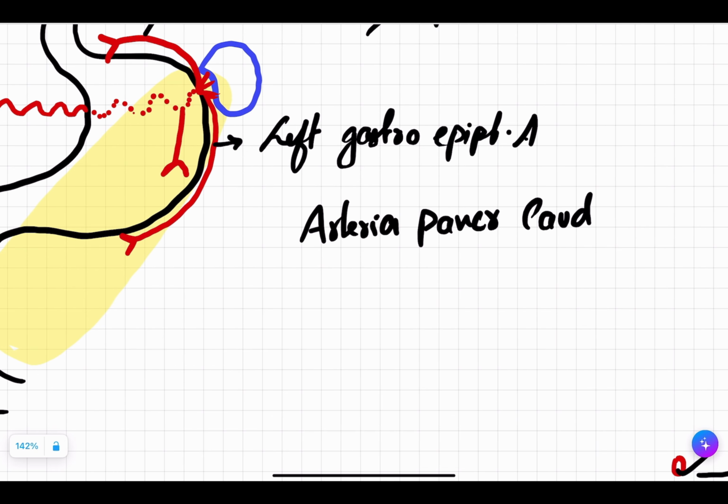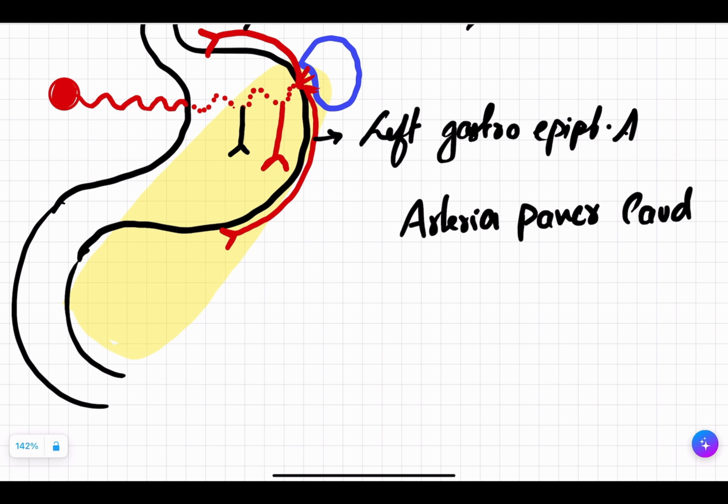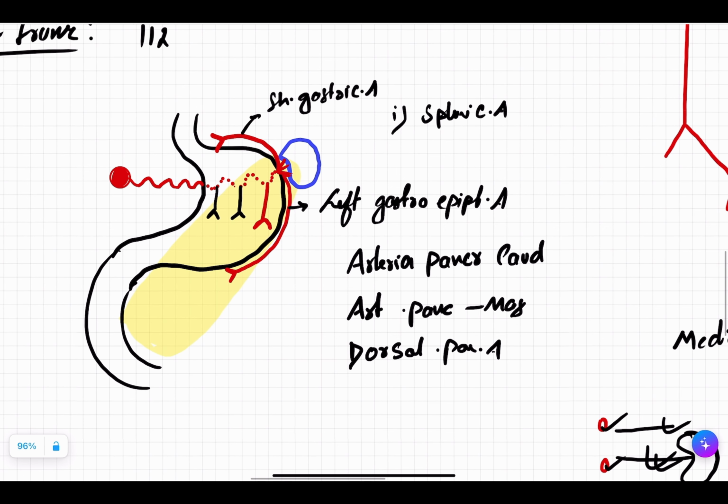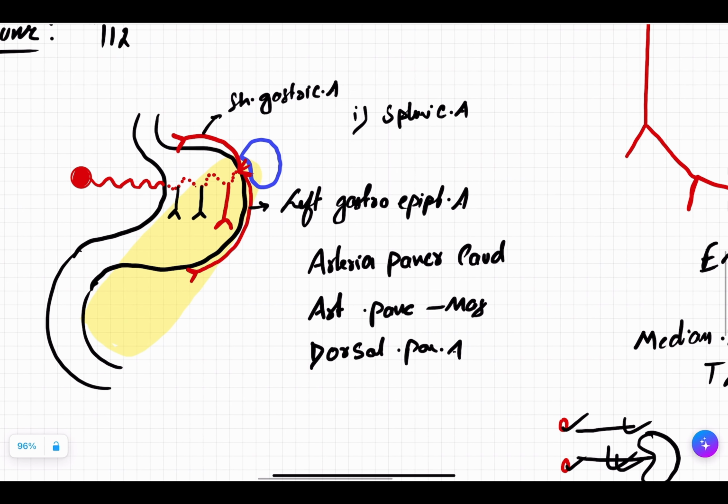Another will be arteria pancreatica magna. Got it? And the another will be here dorsal pancreatic artery. Why dorsal pancreatic artery? Because this artery is posterior or dorsal to your stomach. Got it? So we saw it.